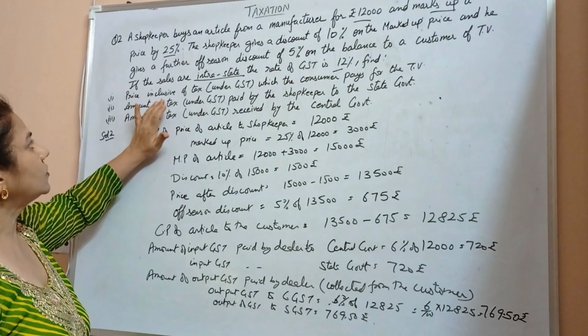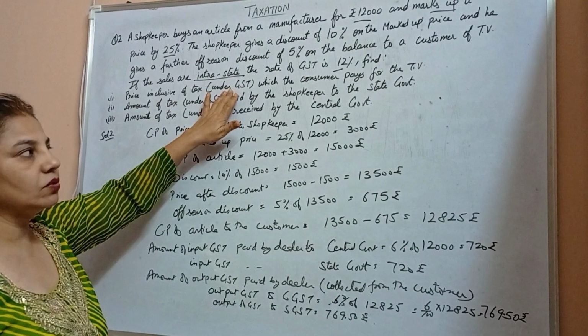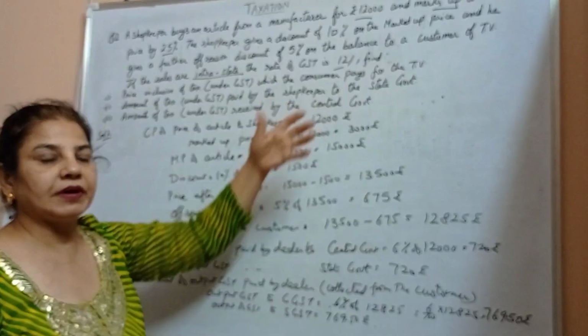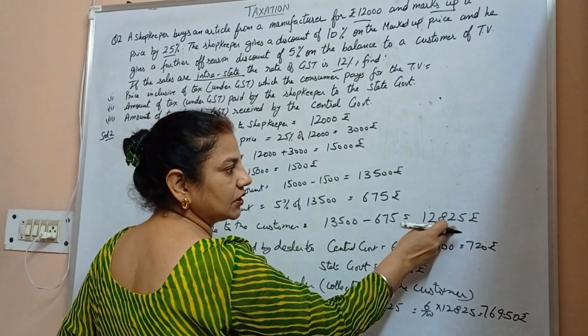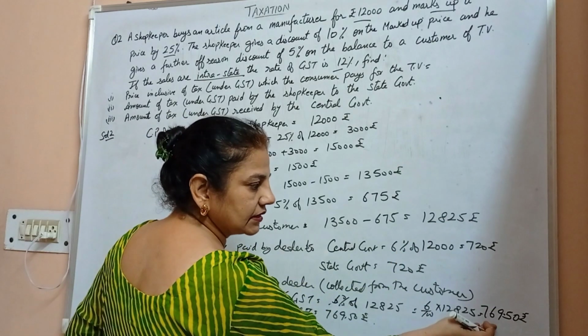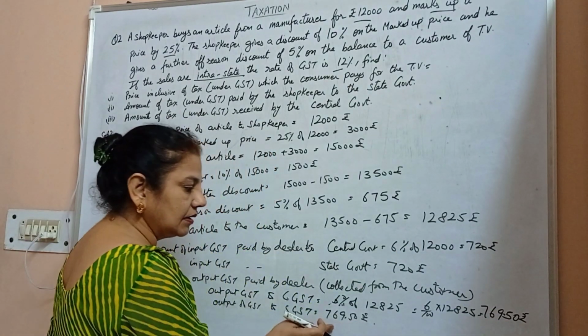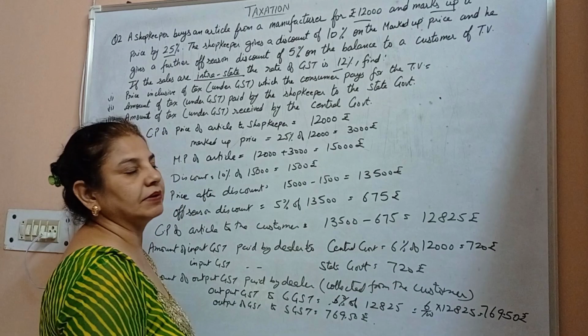Now the price inclusive of tax, which includes GST, which the customer pays, will be the amount 12,825 plus 769 rupees 50 paisa plus 769 rupees 50 paisa.